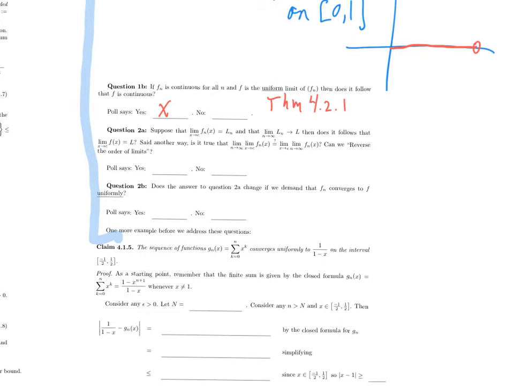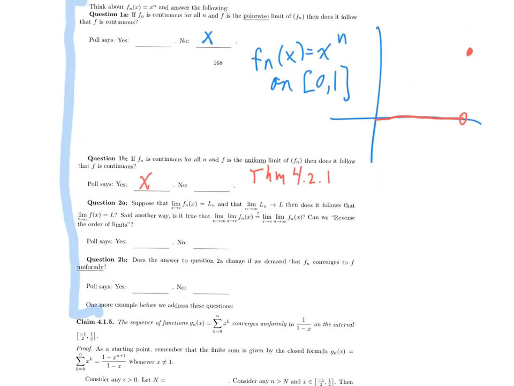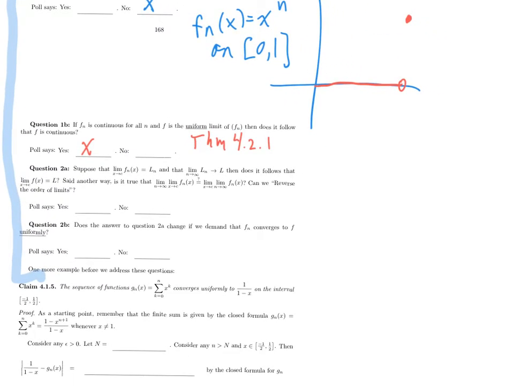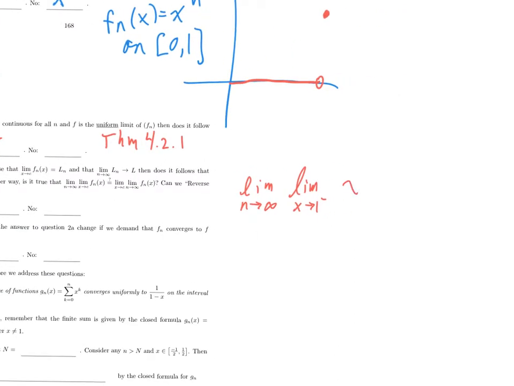And what we found last time, studying this same sequence, is that if I take the limit as n goes to infinity of the limit as x goes to 1 from below of x to the n, I get 1. But if I take the limit as x goes to 1 from below of the limit as n goes to infinity of x to the n, I get 0.